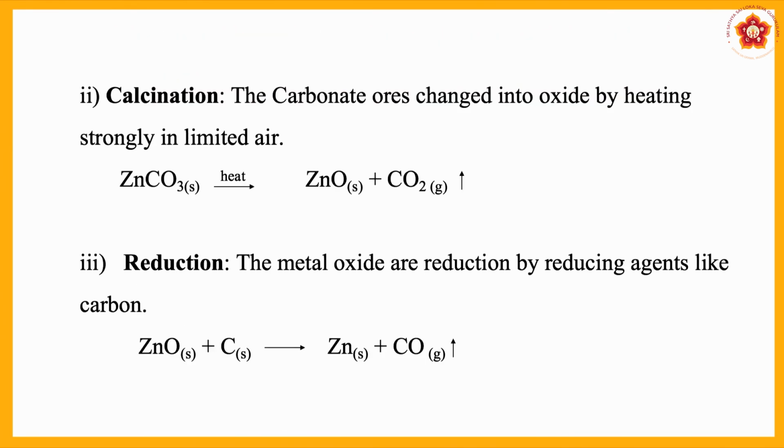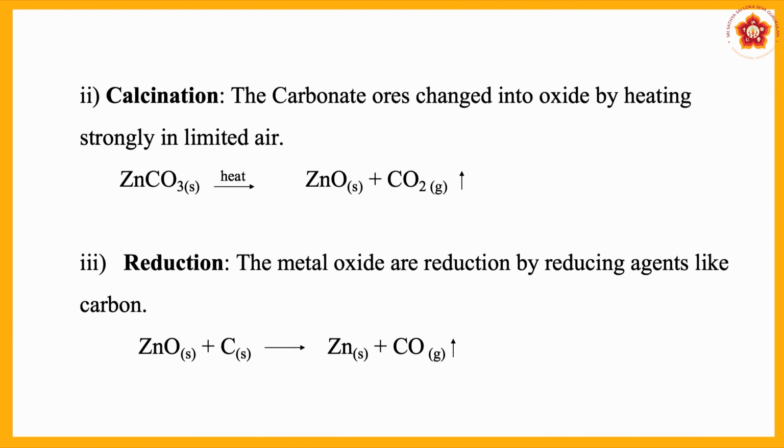And what is the second step? Second step is calcination. Suppose you have the ores in the form of carbonates. For example, the ore of zinc is also zinc carbonate. So, if the carbonate ores are there, they are converted into oxides by heating strongly in limited air. So, what is the difference between calcination and roasting? There you have strong supply of air, here limited air. And in case of zinc carbonate, it converts into zinc oxide and carbon dioxide is released.